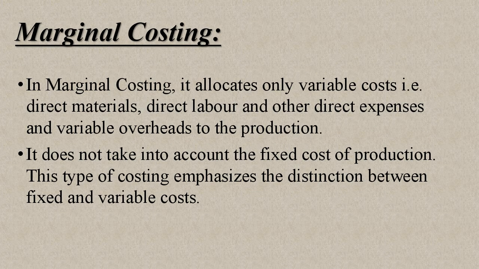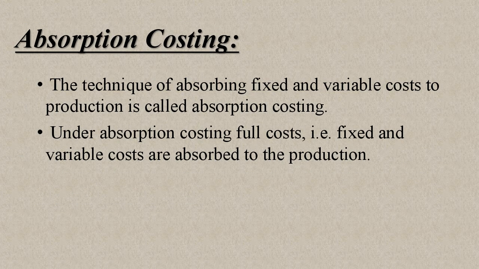Marginal costing. In marginal costing, it allocates only variable cost, that is direct materials, direct labor and other direct expenses and variable overheads to the production. It does not take into account the fixed cost of production. This type of costing emphasizes the distinction between fixed and variable cost. Absorption costing. The technique of absorbing the fixed and variable cost to production is called absorption costing. Under absorption costing, full cost, that is fixed and variable cost, are absorbed to the production.